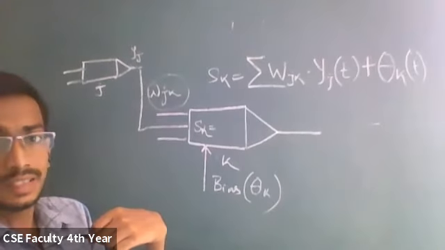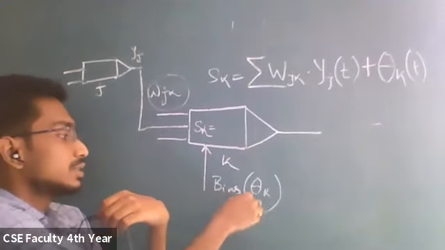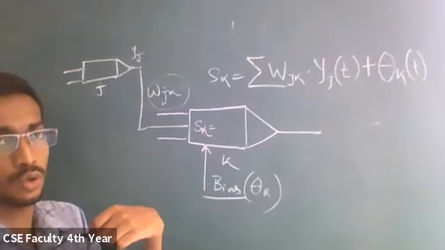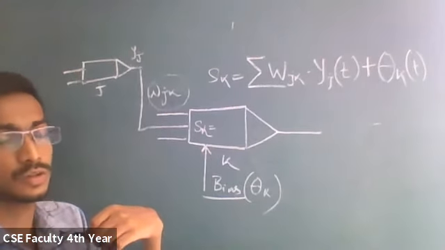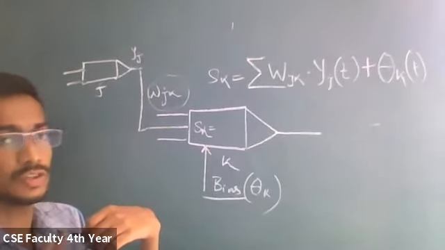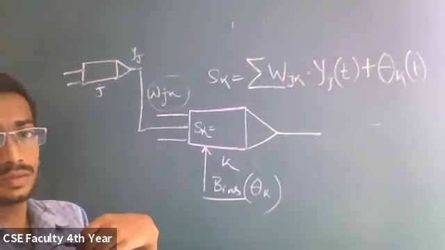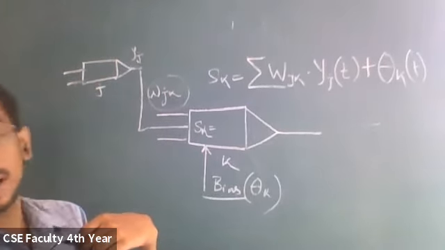Now we will see what is bias and what is activation. The next thing is the activation rule, another aspect. First, I will talk about the bias. What is this bias actually?